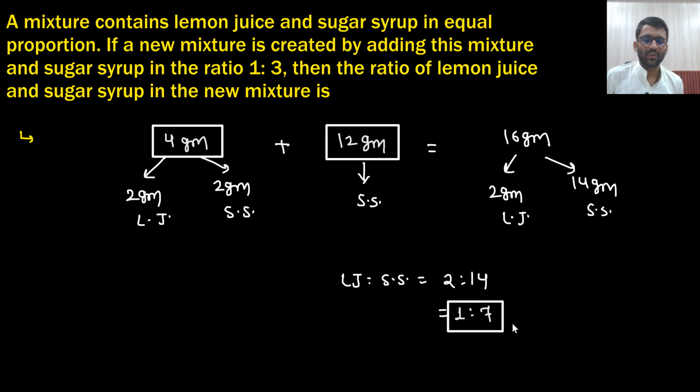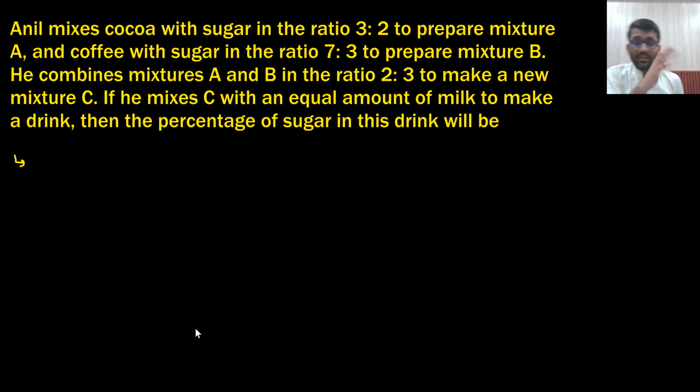There is no doubt about that. Very straightforward question. I took 4 grams, so 2 gram was lemon juice and 2 gram was sugar syrup. Then I mixed them in 1:3. That means if this was 1, then this was 3. If this is 4, then this would have been 12. So total is 16 gram, where 2 gram is lemon juice and 14 gram is sugar syrup. So what is the ratio? 2:14, that is 1:7. Let's see the next one.